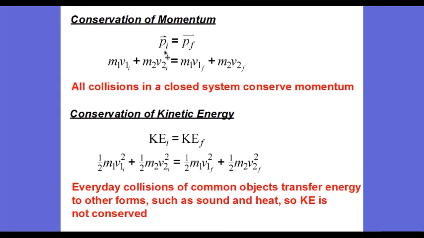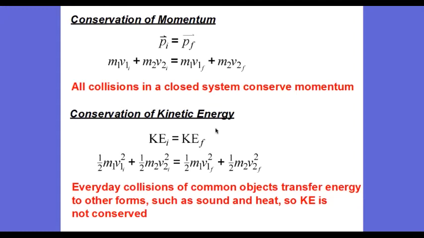And that's what we said. The initial momentum, P sub i, is equal to the final momentum, P sub f. And if we replace the momentum before the collision with the sum of the momenta of each object, that would be the mass of object 1 times the initial velocity of object 1, and the same for object 2. So m1 v1 initial plus m2 v2 initial is my initial momentum. That will be the same as m1 v1 final plus m2 v2 final. And that was the law of the conservation of momentum.